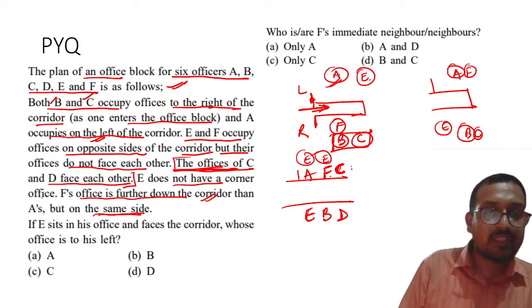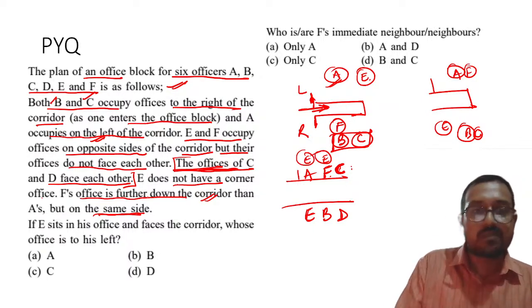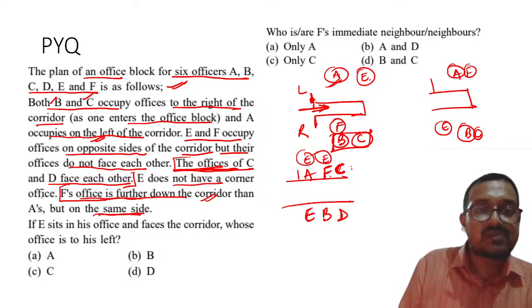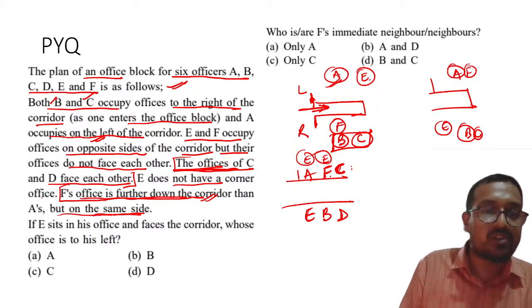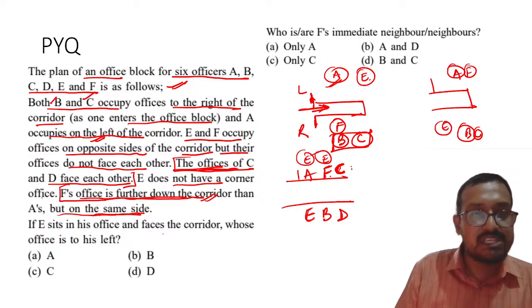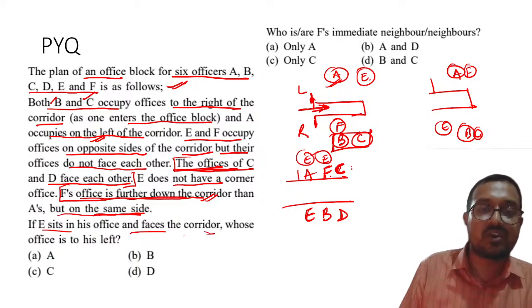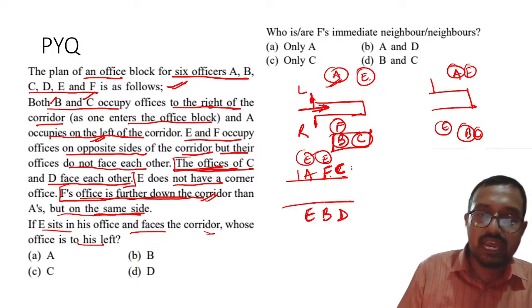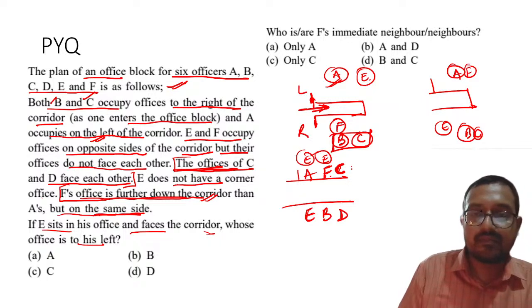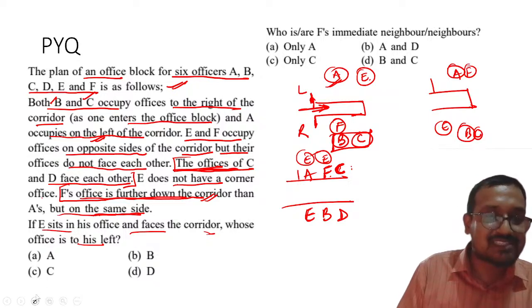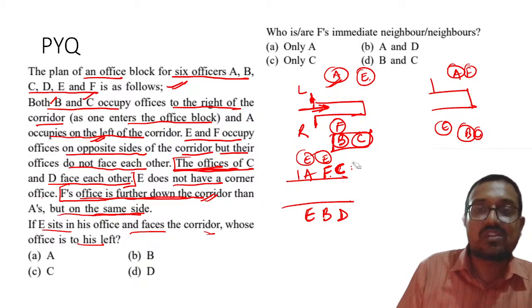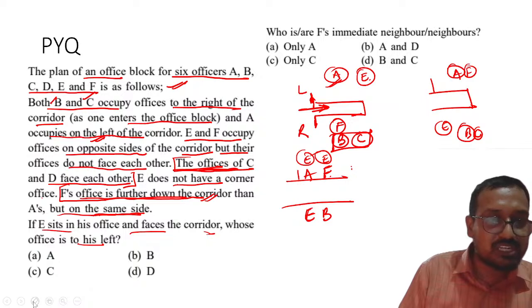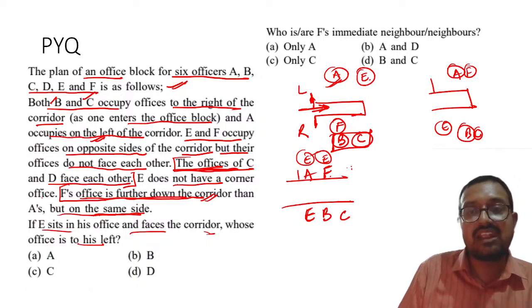This is clear. But there is a small problem. What is the problem? F's office is further down the corridor than A's, but on the same side. So yes, please remember, if E sits in the office and faces the corridor, whose office is on his left, right? There is one more problem, my dear students. Wait, I did something wrong, right? What is the wrong thing? Yes. See, C is on the right side, right? So C and D are opposite. That does not mean it like this. C is here and D is here.